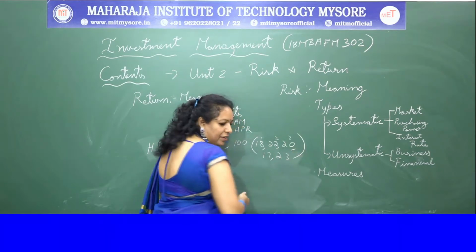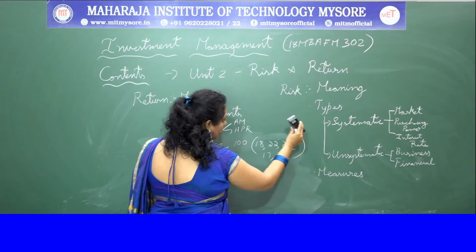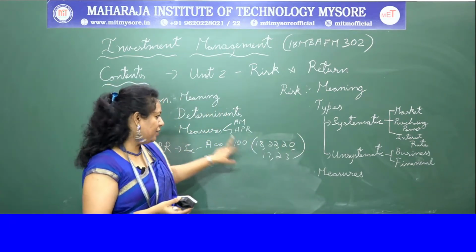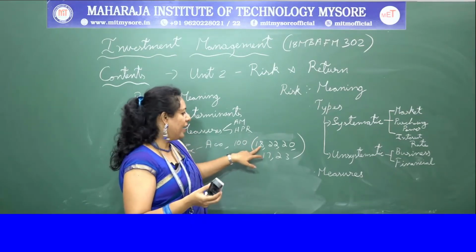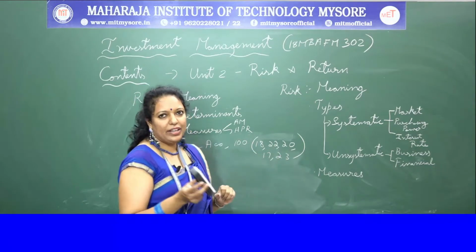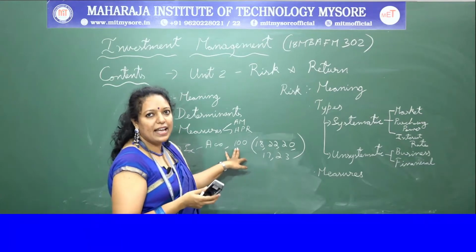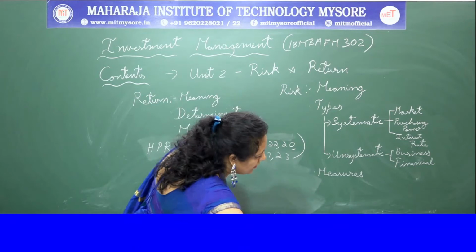So these are the 5 holding period returns. So 100 rupees worth of share, which is running with holding period rates of 18, 22, 20, 17 and 23. For this, whatever amount of share is there, we are going to consider at these rates.